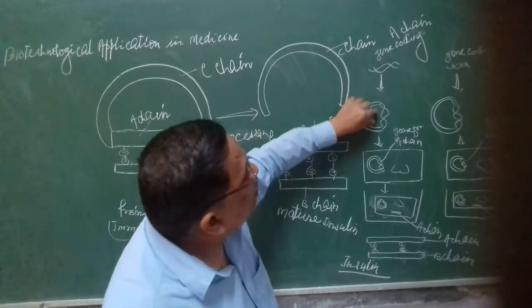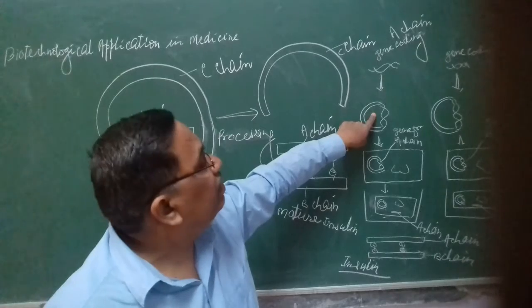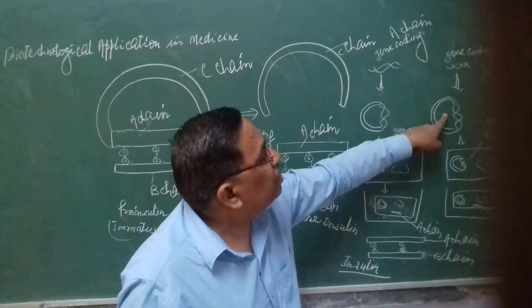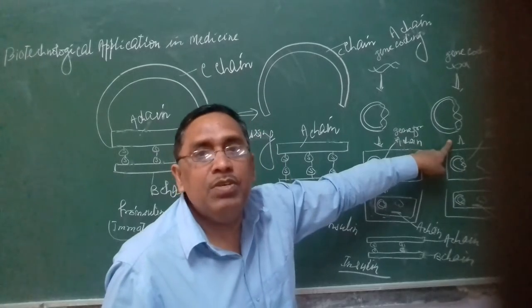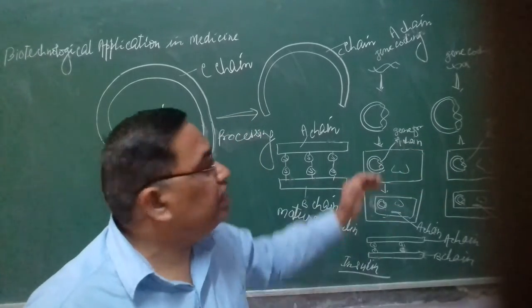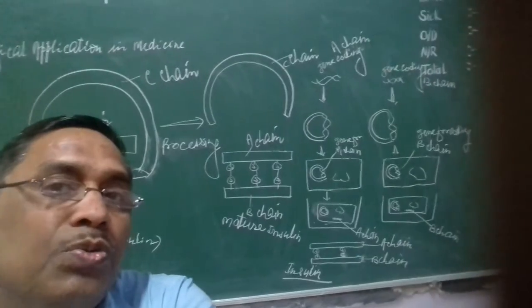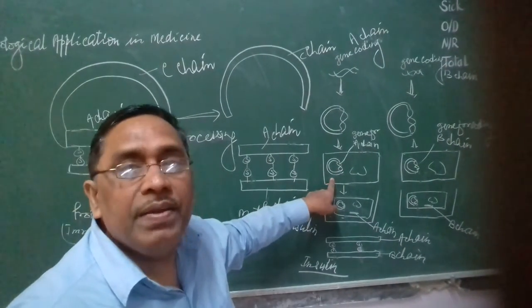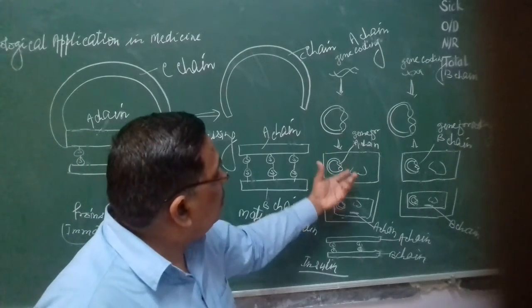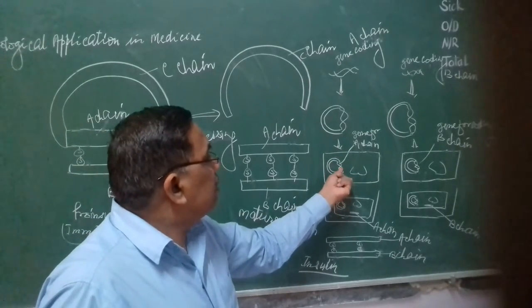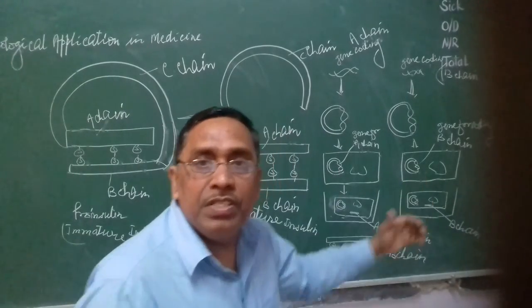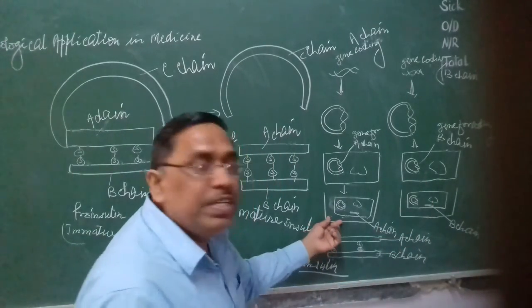Then the genes were added to the plasmids of the bacteria E. coli, and these plasmids were introduced into E. coli. Now the bacteria containing the A chain coding gene and the bacteria containing the B chain coding gene are kept separately in culture medium.